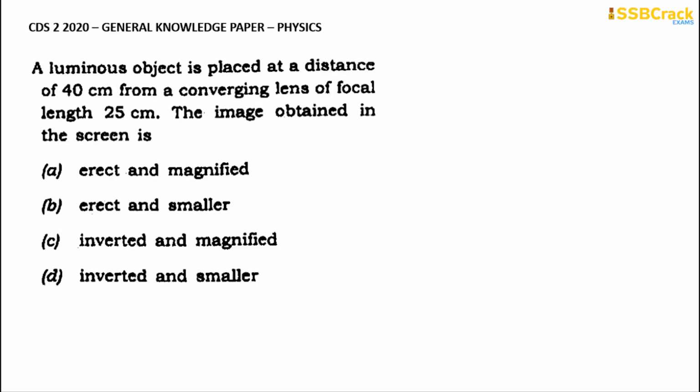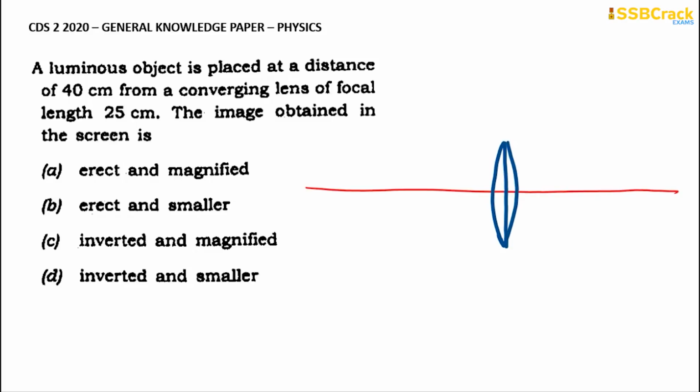Now going through the next question: a luminous object is placed at a distance of 40 centimeters from a converging lens of focal length 25 centimeters. The image obtained on the screen is in what particular way? So we will first take the horizontal axis. On this horizontal axis, we have an important lens. What type of lens is this? This is a converging lens. So this one is a converging lens.